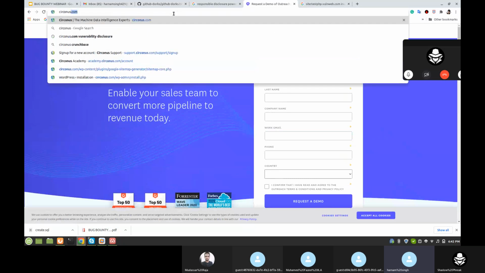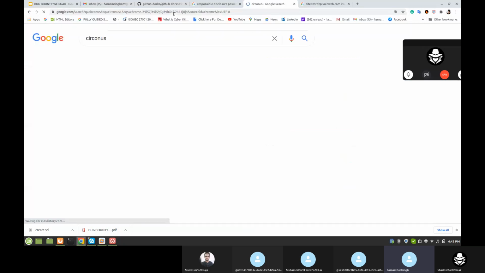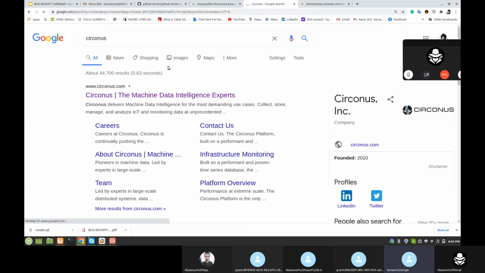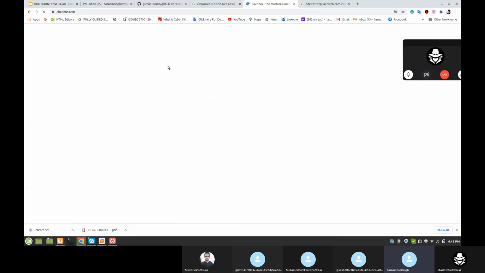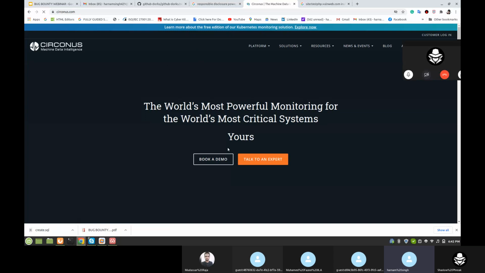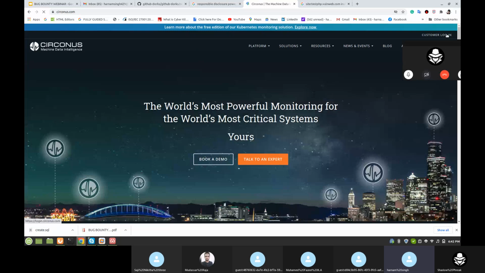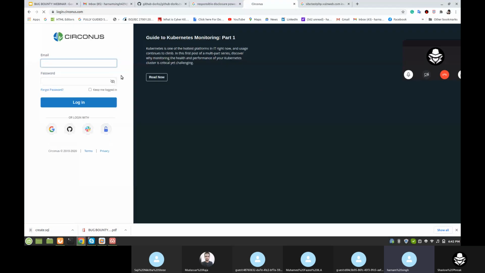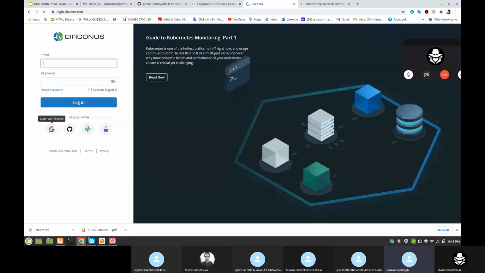This is the circonus.com website, and let's check here. Sign up page. Here is a login page, and where is the sign up? There is no sign up. We can't log in with this ID.